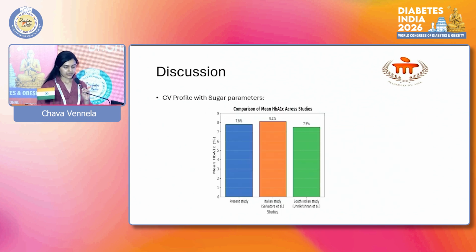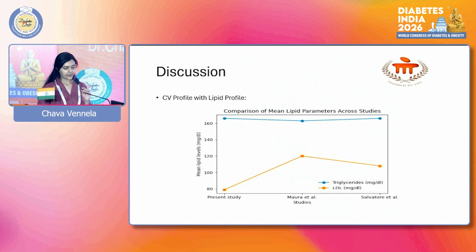CV profile with sugar parameters. Mean HbA1c in the study was 7.8%, which was comparable to Salvatore's study in Italy, which was 8.1, and Unikrishna's study in South India, which was 7.5. Similarity may be due to comparable study population profiles. However, there was no statistically significant association between glycemic parameters and stages of DKD, suggesting that CKD progression doesn't only depend on glycemic parameters, but is multifactorial.